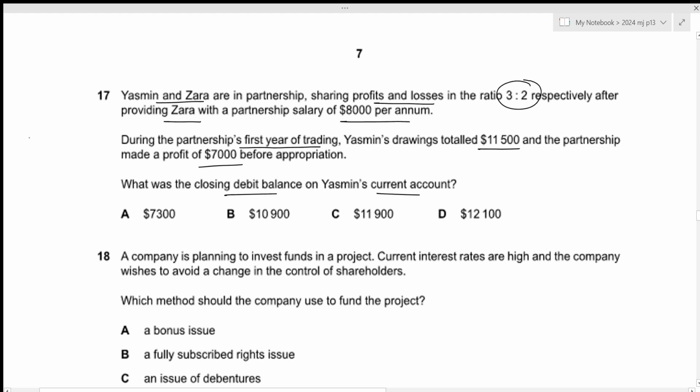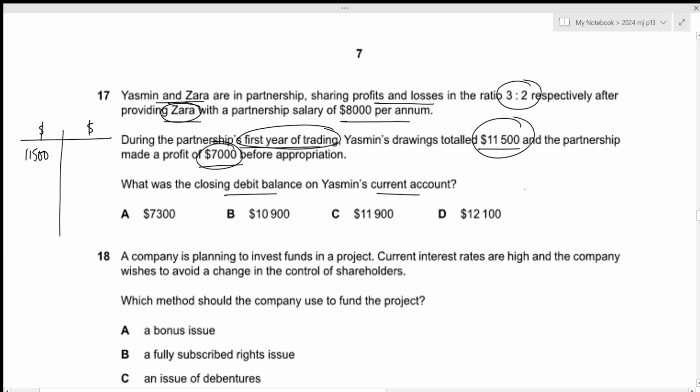Okay, so let us prepare Yasmin's current account. Remember that this is the first year of trading, so there will be no opening balance. The first item we can record is her drawings, which was 11,500, and the drawings will always be recorded on the debit side. Then there is also a salary, but this is the salary provided to Zara, so we do not need to record it within Yasmin's current account. Then we have profit of 7,000 before appropriation.